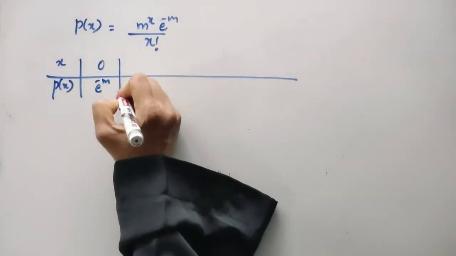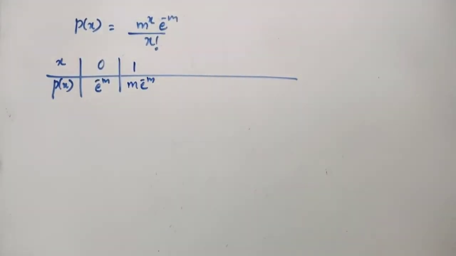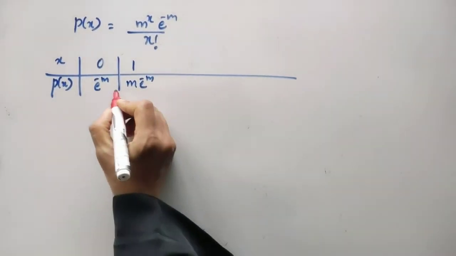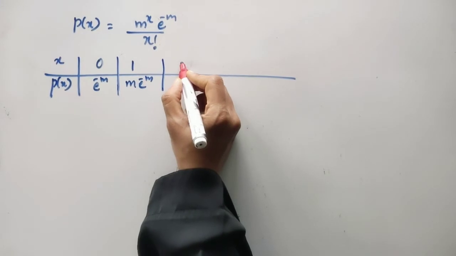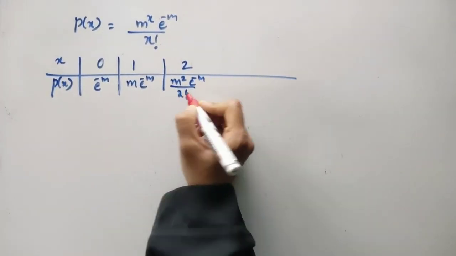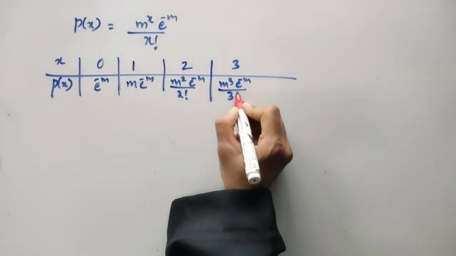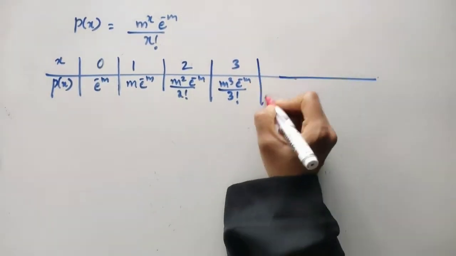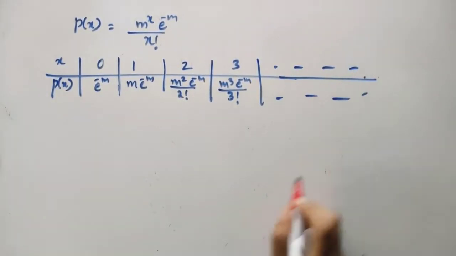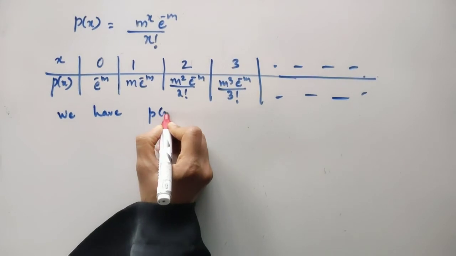plus, next, when x is equal to 1, it will be m e to the power minus m divided by 1 factorial, which is also 1. So you need not do anything, or you can write 1 factorial if you want. Now when x is equal to 2, it will be m square e to the power minus m divided by 2 factorial. For 3, it continues, m cube e to the power minus m divided by 3 factorial, and it continues. Now, do we have p of x greater than or equal to 0?